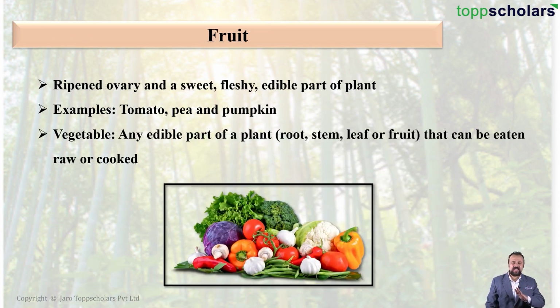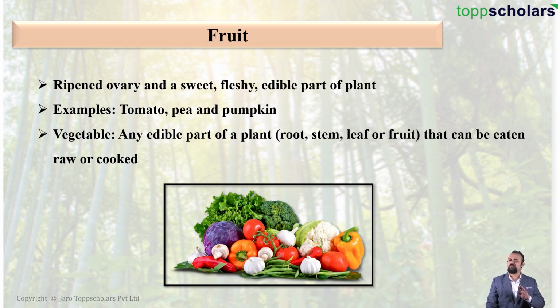Students, any edible part of the plant, it may be the root, the stem, the leaf or the fruit itself, which can be eaten, is called as a vegetable. For example, in cabbage, what we are eating is nothing but the modified leaves. Whereas in case of pumpkin, we are eating the fruit. In case of spinach, we are eating the leaves. Whereas in case of potato, we are eating the underground stem or the tuber.